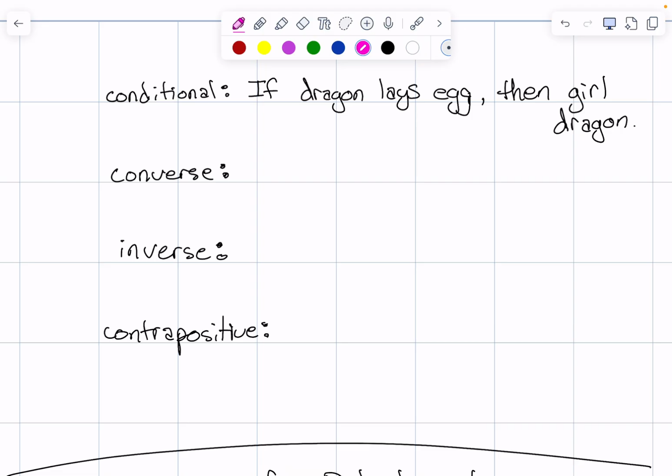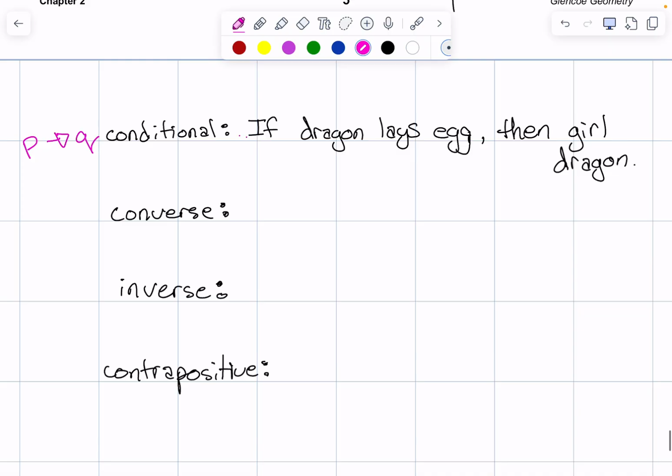Okay, so our conditional, which is our original, is our if-then, and it takes the form of P then Q, right? Which one is the P part? If the dragon lays eggs, that's the P part. The dragon is a girl dragon, that's the Q part.